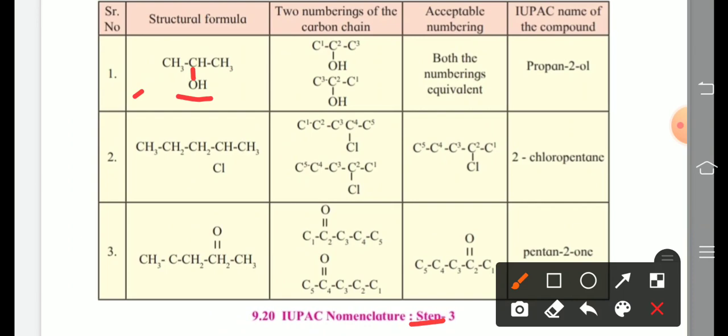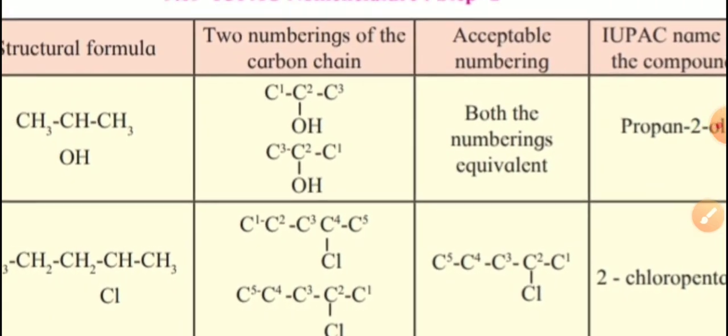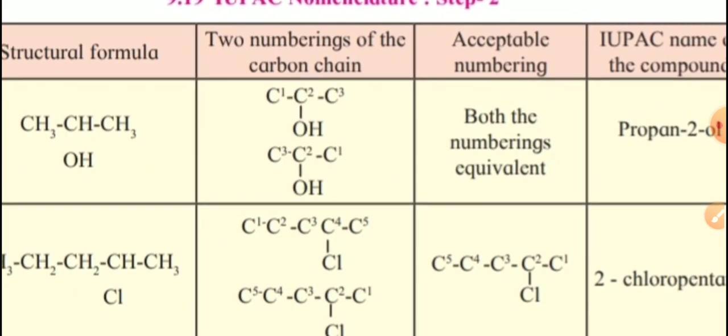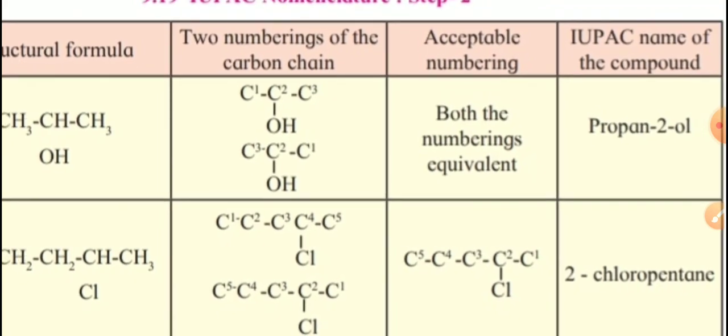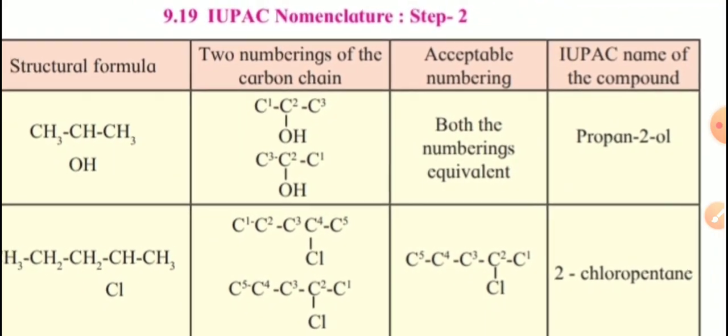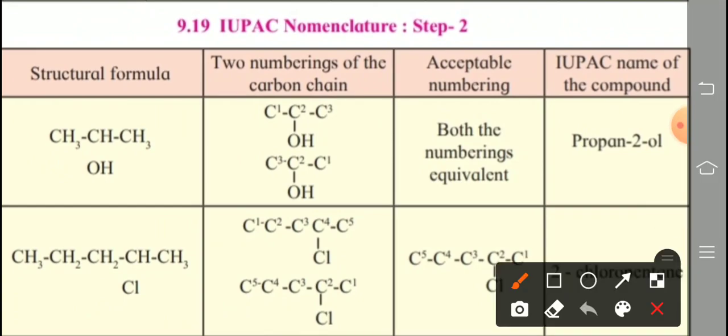Numbering from left to right is 1, 2, 3, or from right to left 1, 2, 3. The functional group OH is attached to carbon number 2, so both numberings are equivalent. 3 carbon means propane.